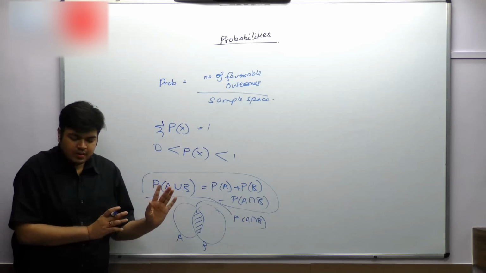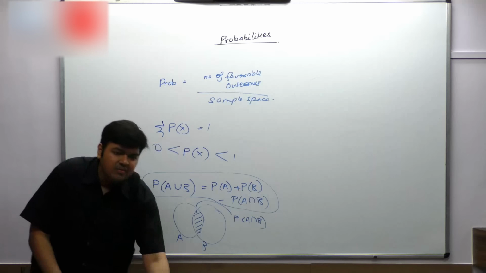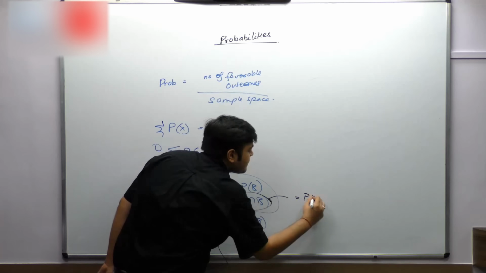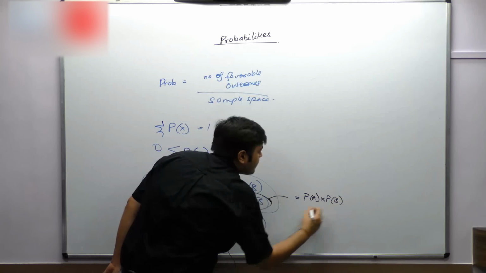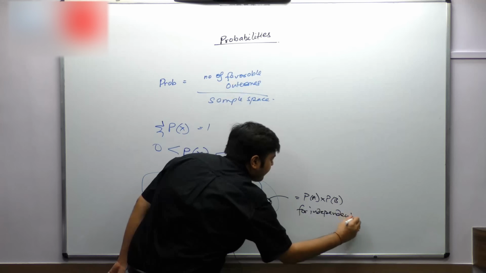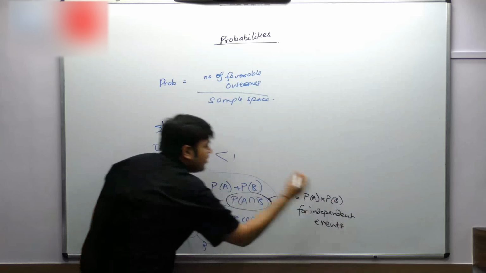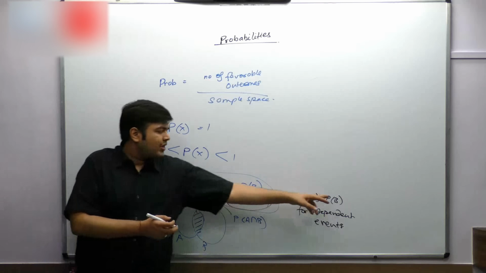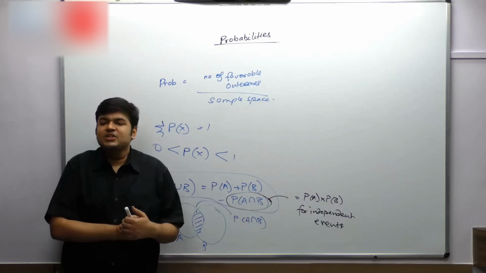Correct? And for independent events, probability of A and B both happening together is equal to PA into PB.